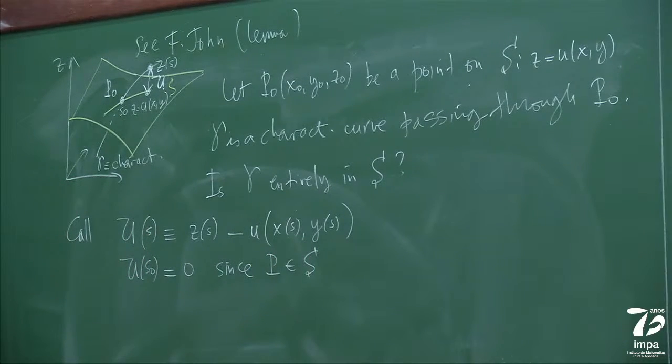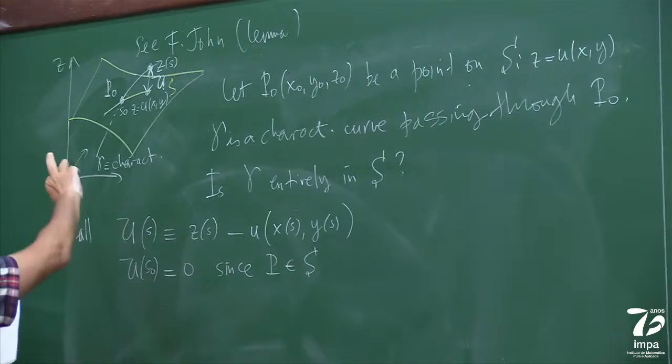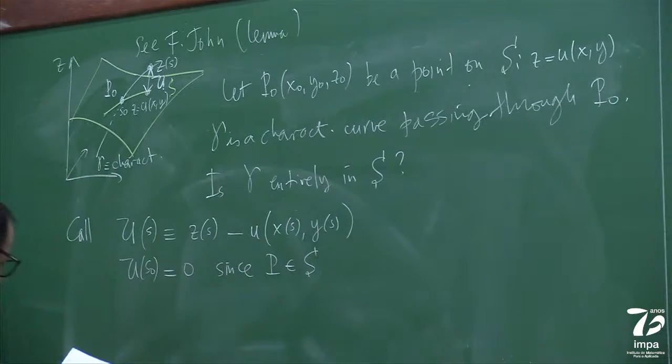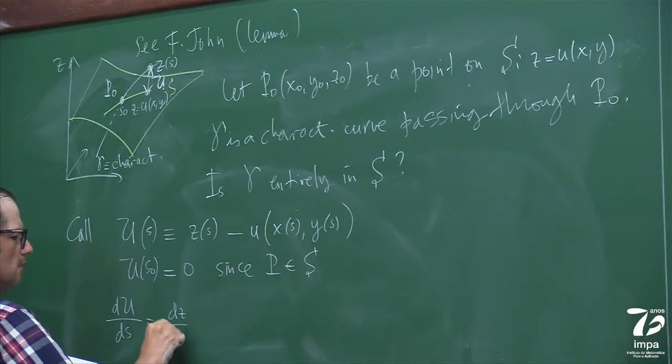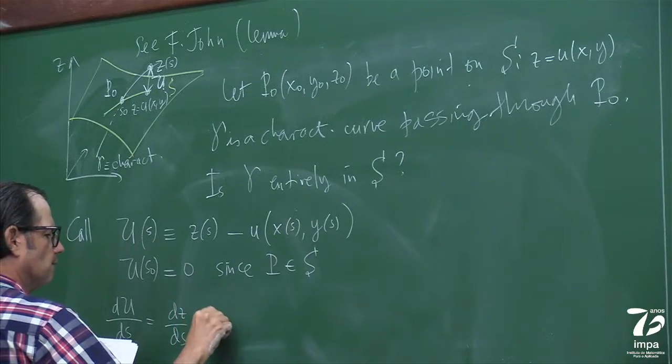So here I'm using the same parameterization, as we go along here. Then if we compute du/ds, no big deal, it's going to be chain rule.